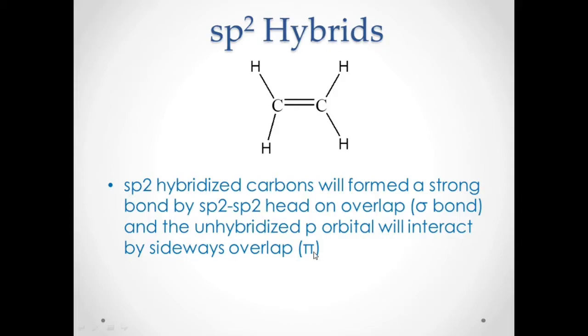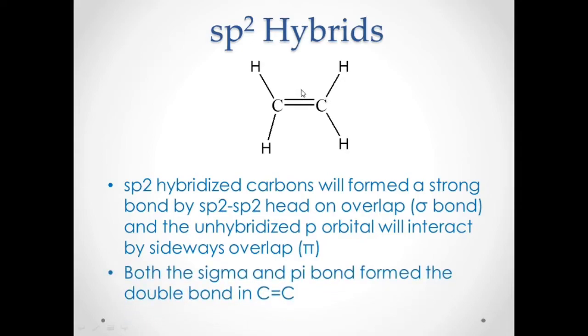That means your C double bond C contains a head-on overlap, which is the sigma bond, and a sideways overlap, which is the pi bond. The sigma bond is the sp2 head-on overlap, and your pi bond is from the unhybridized p orbitals of both carbons. Both the sigma and the pi bond form the double bond in C double bond C.